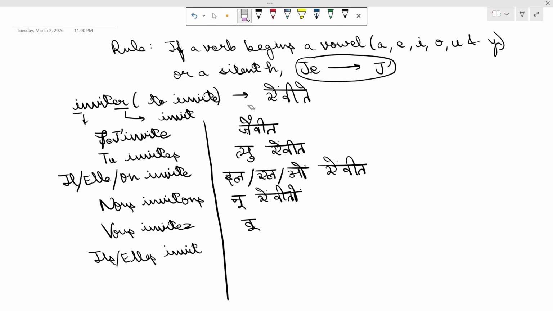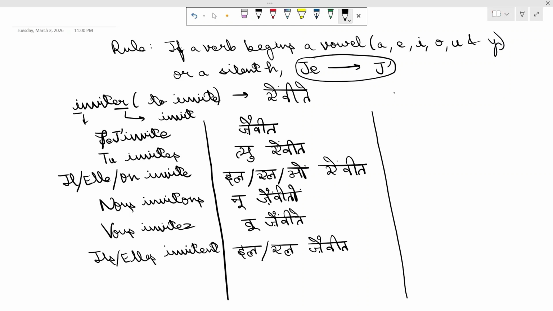Sorry, this will be nous as per the liaison rule. Vous invitez, and ent here. Ils, elles invitent. So this is how we conjugate the inviter verb.